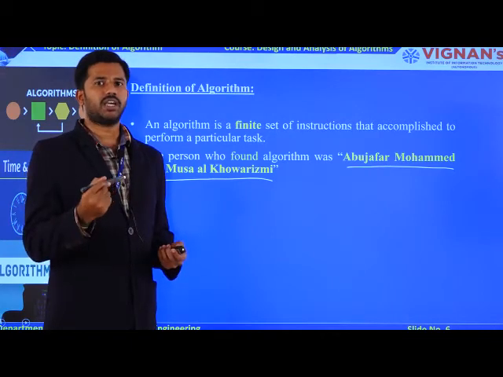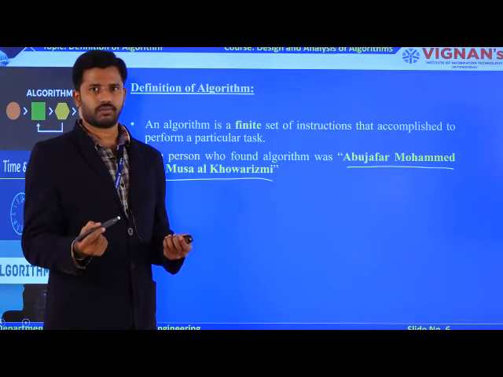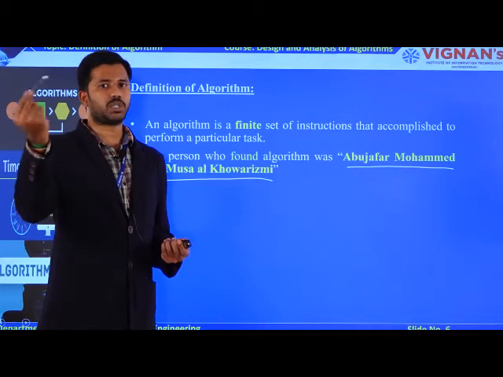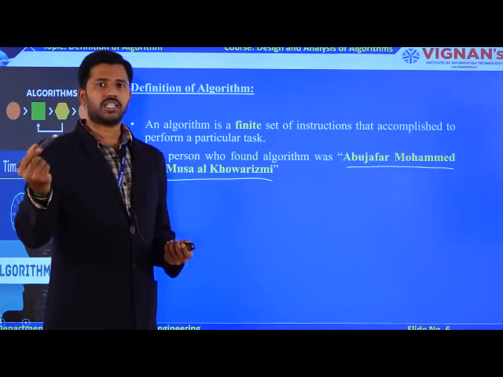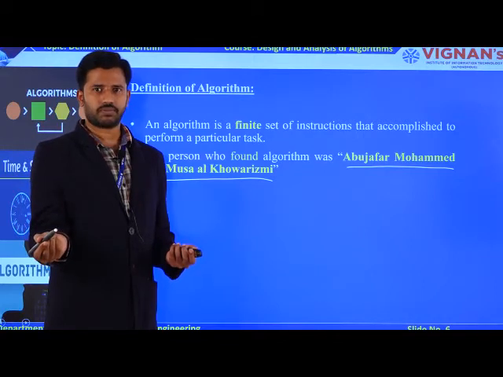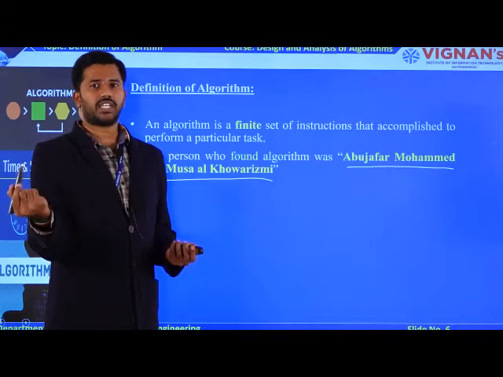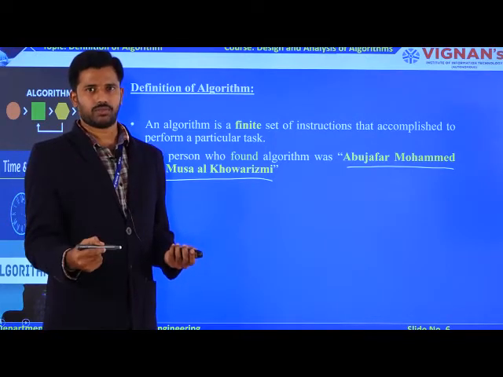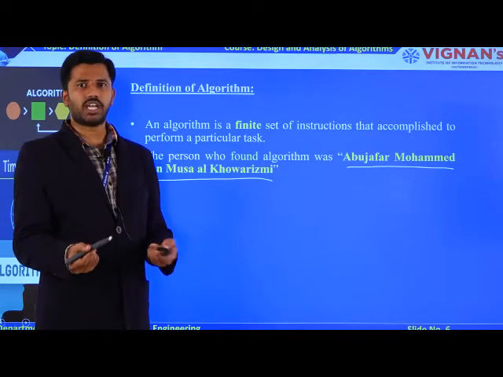I am creating a QR code, or generating an OTP automatically, or sending a message from one device to another device. Sending a message from one device to another is nothing but a sending algorithm. If the message is received at the destination, ultimately that is done by a receive algorithm. These are the various examples you perform in your daily life.